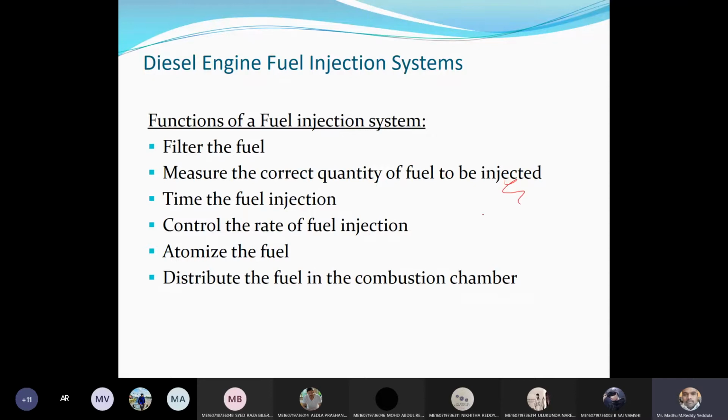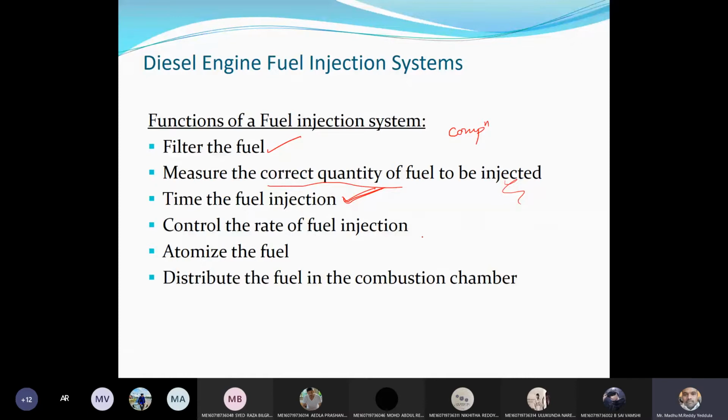Okay, right. So here, first, the functions of a fuel injection system are: it should filter the fuel and measure the correct quantity of the fuel to be injected at the time of the injection. So at what time? At the end of the compression stroke. At the end of the compression stroke, the fuel needs to be supplied by using a fuel atomizer or injector. So that will be taken care of by your fuel injection system.